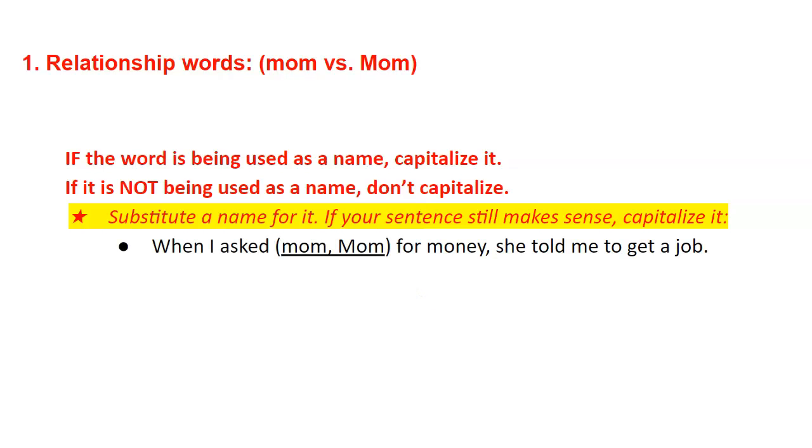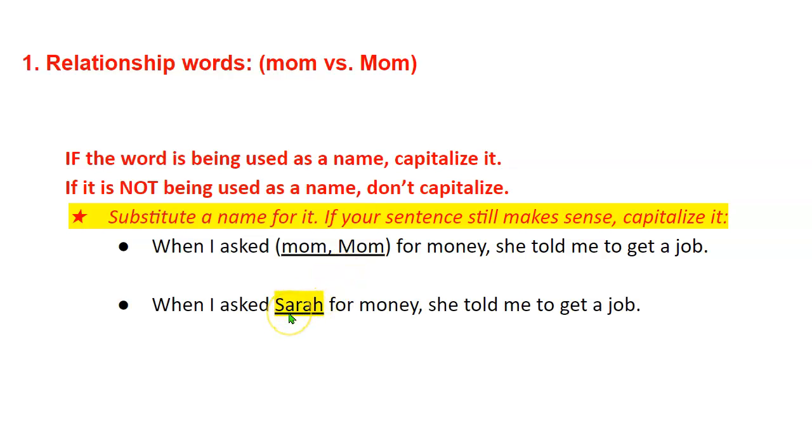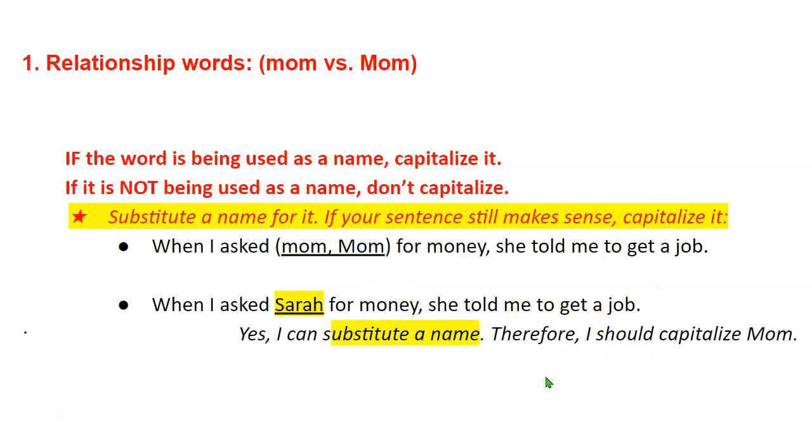So for example, if my sentence is when I asked mom for money, she told me to get a job, you have to ask yourself, am I using this as her name or am I using it as just a relationship? Let's use our hint. I'm going to substitute a name, any name. My mom's name is Wanda. Your mom's name might be something different, but I can use any name right here. If I read the sentence and it still makes sense, then we capitalize it because we capitalize names, right? So when I asked Sarah for money, she told me to get a job. Well, that makes sense. I can substitute a name. I should capitalize mom.